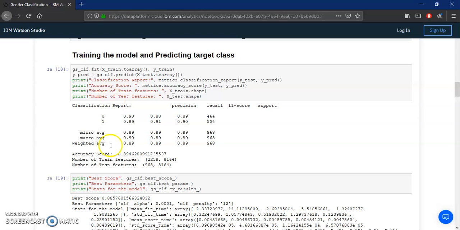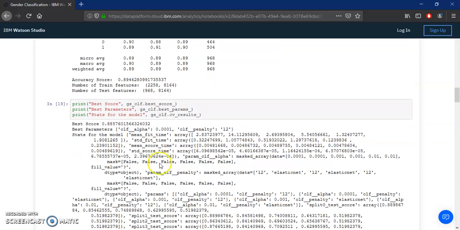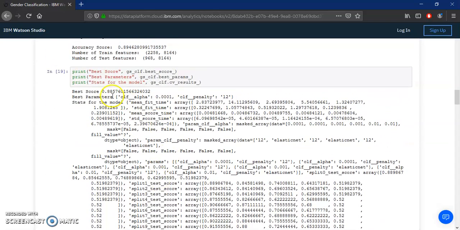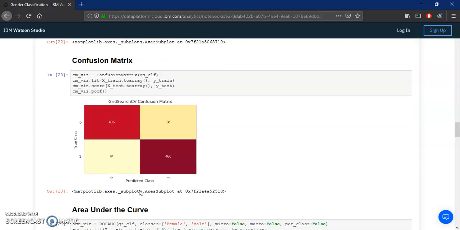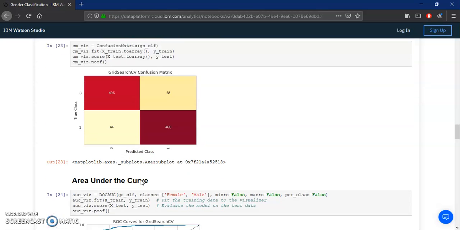Here we can see the classification report, the accuracy, the number of train and test features, and this is the best score and the best parameters from the grid search cross validation. This is the classification report. You can see precision, recall, F1 scores, and the confusion matrix, as we discussed previously.